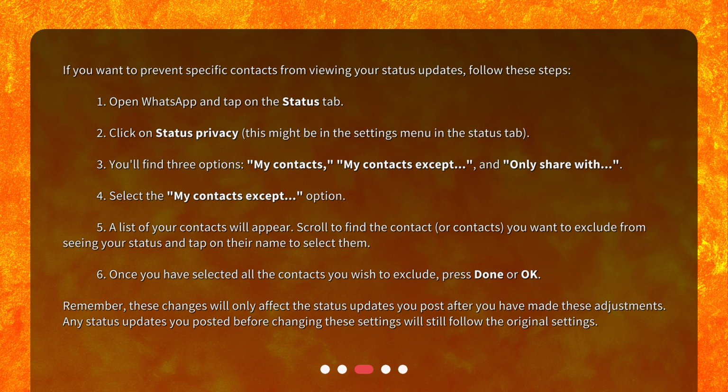5. A list of your contacts will appear. Scroll to find the contact or contacts you want to exclude from seeing your status and tap on their name to select them. 6. Once you have selected all the contacts you wish to exclude, press Done or OK. Remember, these changes will only affect the status updates you post after you have made these adjustments. Any status updates you posted before changing these settings will still follow the original settings.